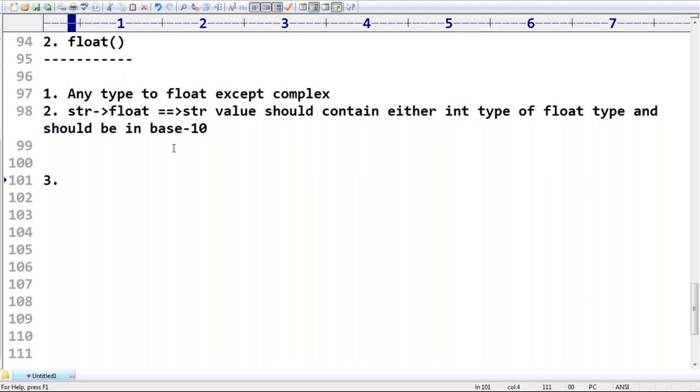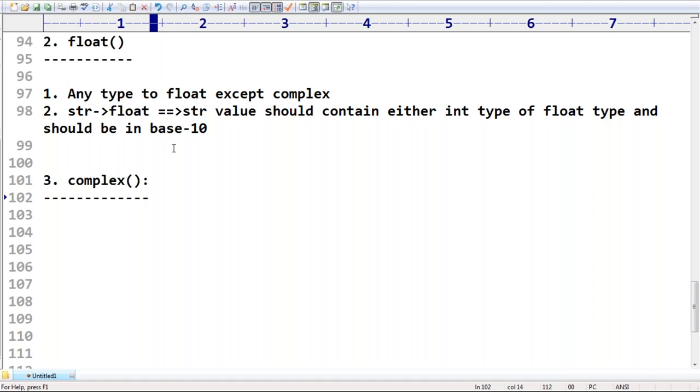Okay, third one, sir. What is the third function we require to use? Complex. Sorry, a bit dangerous, more concentration is required. Complex. Sir, you can convert any type to complex, no problem at all. Anything to complex, no problem at all. Okay. So now, how can you do that? What are the various options available, sir?